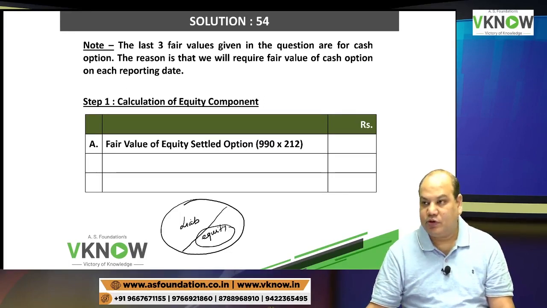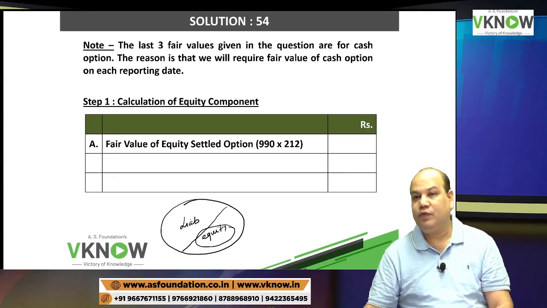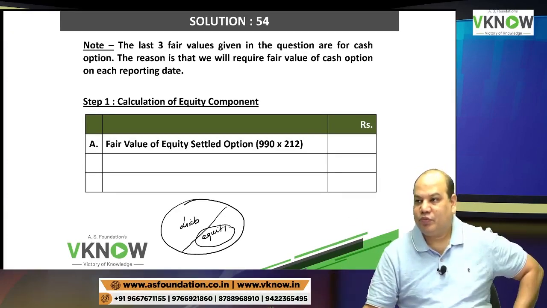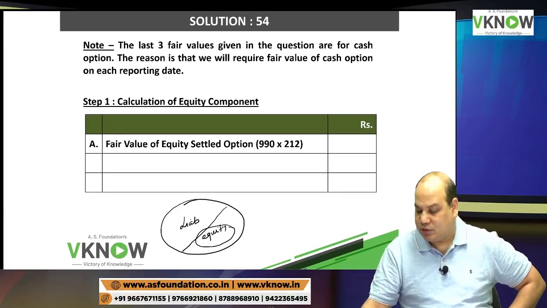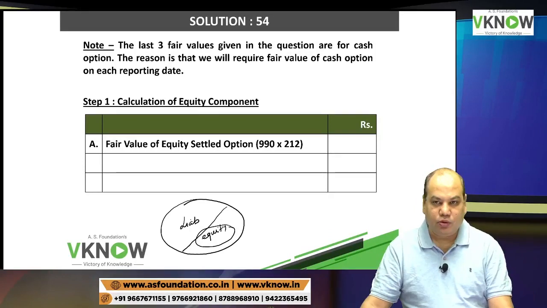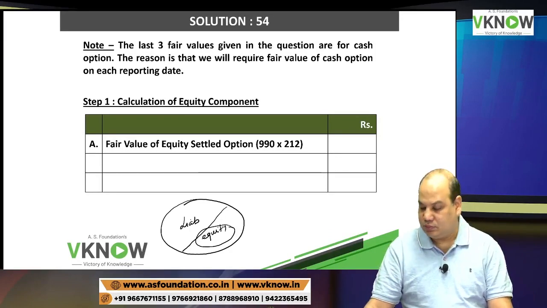So write down first, assume it will be equity settled. If it is equity settled, what is its fair value today? So you will say fair value of equity settled option, 990 into 212.